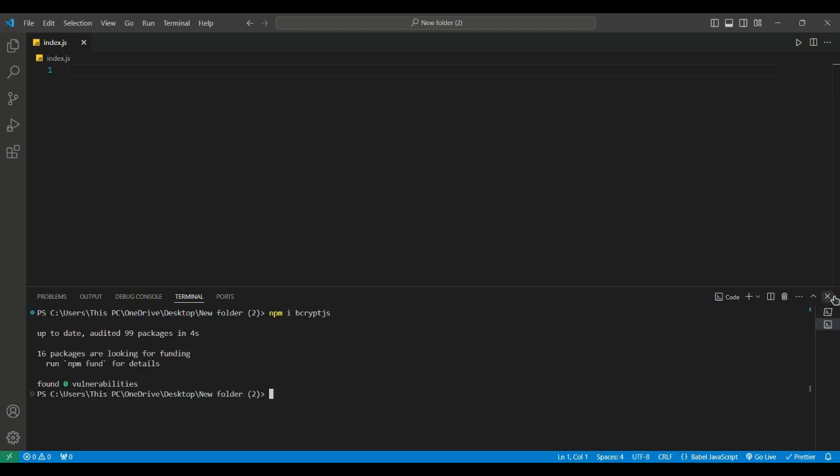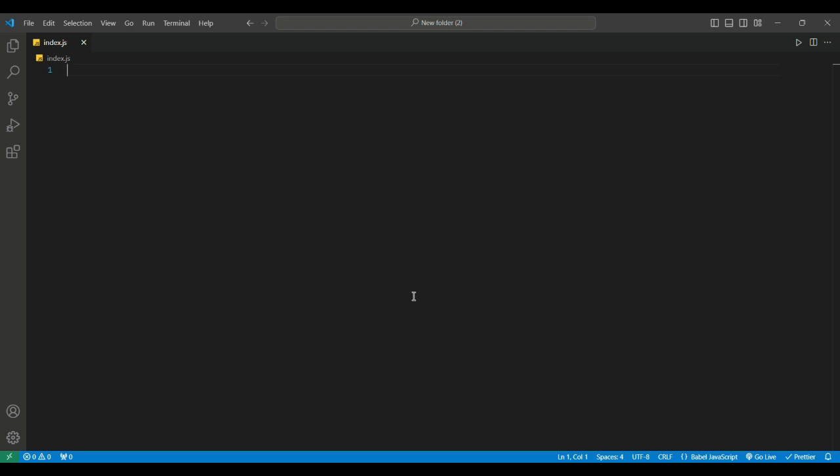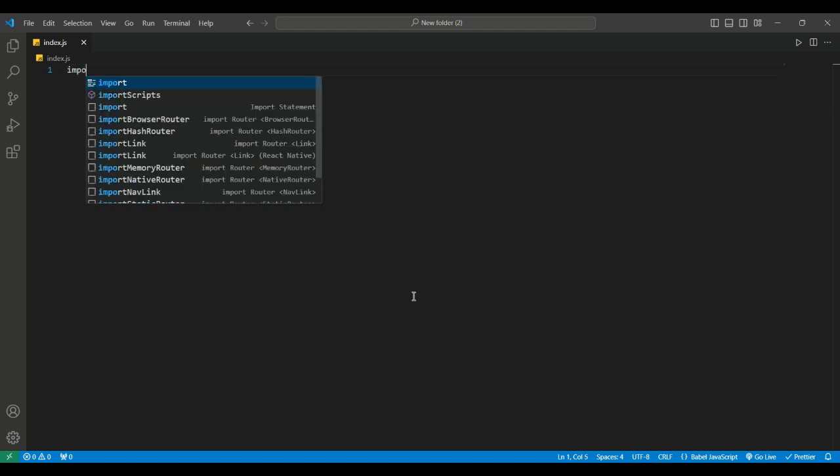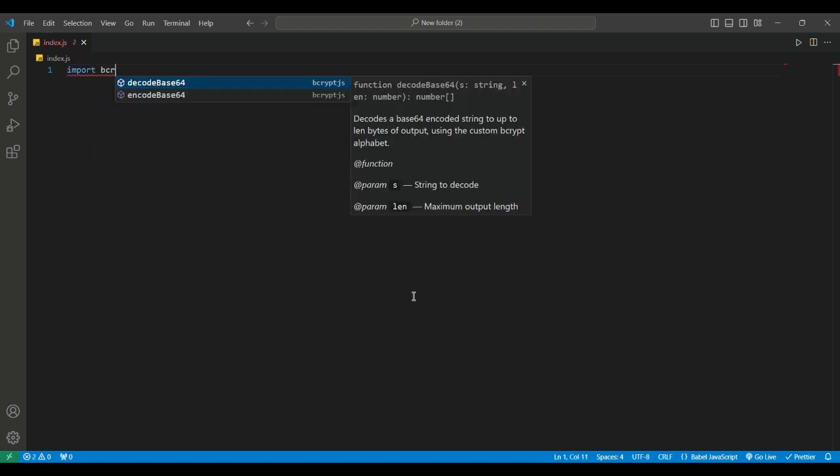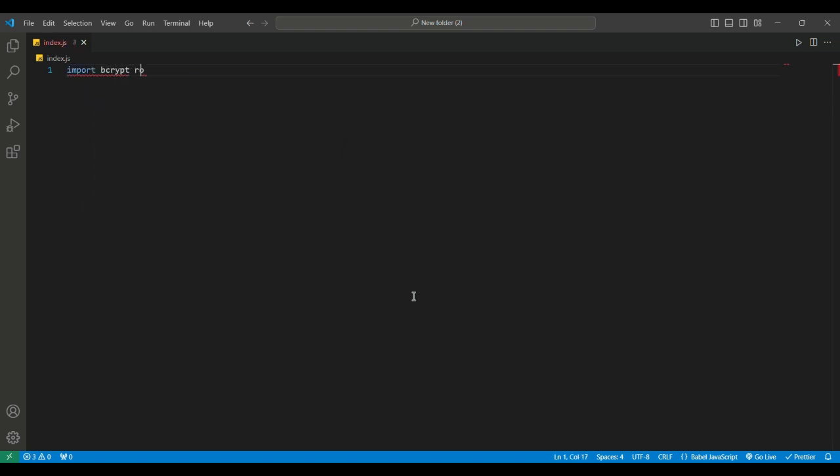After successfully installing, we import it in our code: import bcrypt from bcryptjs.